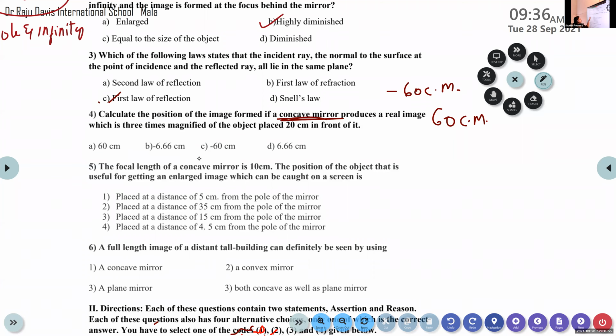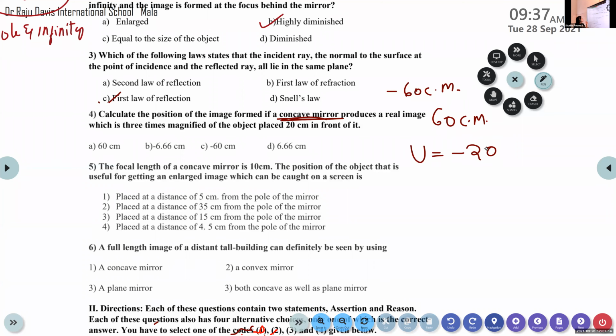So how can we find out the position of the image from this question? Here they have provided only the object distance. What is the object distance? U. Minus 20. Very good. U is equal to minus 20. Whether it is concave or convex, the object distance should be negative.